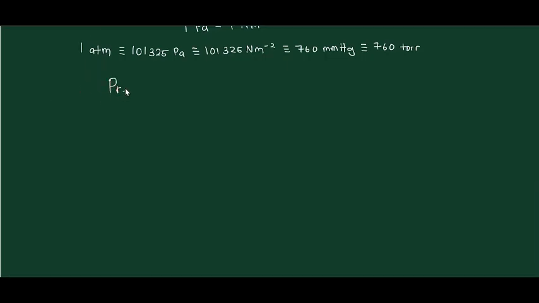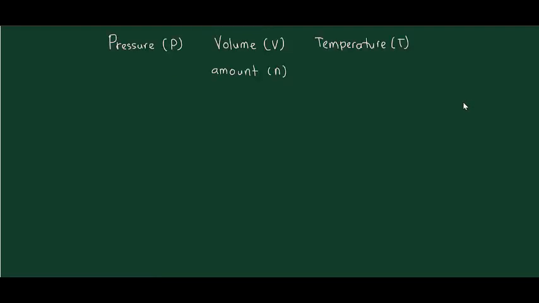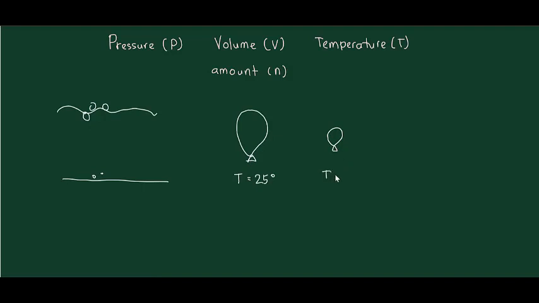The physical behavior of a sample of gas can be described completely by four variables, which are the pressure, volume, temperature, and amount. These four variables are interdependent, which means that one of the variables can be determined by measuring the other three variables. Now, let's think for a moment. The bubbles at the surface of the sea are much bigger than the bubbles at the bottom. A balloon at higher temperature is bigger than a balloon at lower temperature.